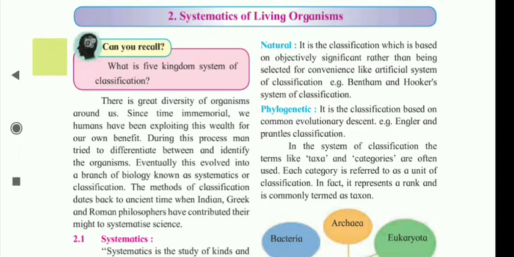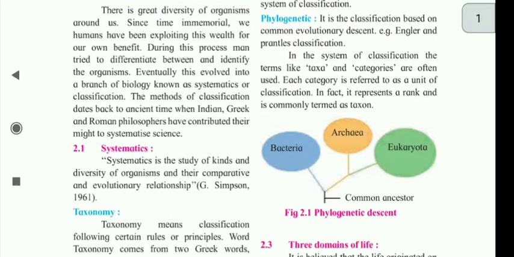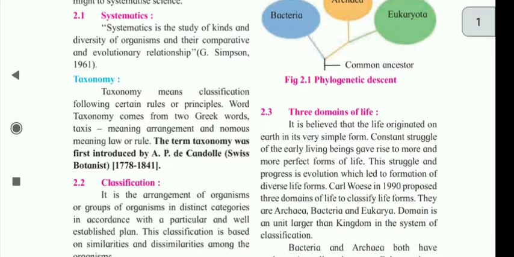The method of classification dates back to ancient time when Indians, Greek, and Roman philosophers have contributed their might to systematize science. 2.1 Systematics. Systematics is the study of kinds and diversity of organisms and their comparative and evolutionary relationship. G. Simpson, 1961. Taxonomy. Taxonomy means classification following certain rules or principles.